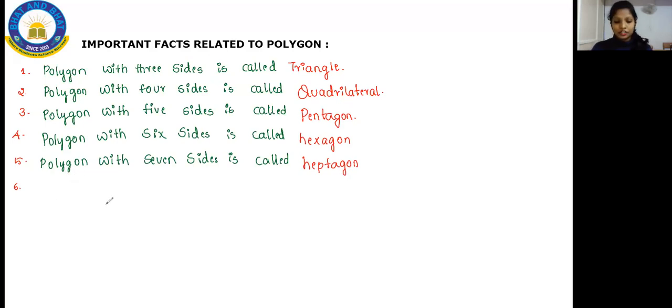And then coming on to your 6th one, polygon with 8 sides. Polygon with 8 sides. So whatever polygon you're going to draw with your 8 sides, we are going to call that polygon an octagon. Octagon.